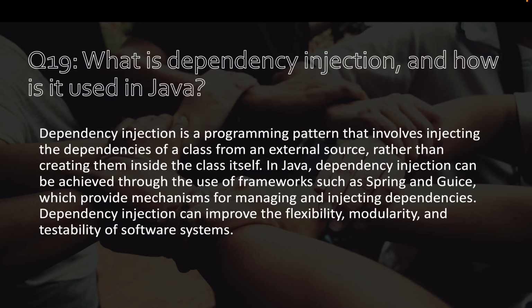Question number 19. What is dependency injection and how is it used in Java? Dependency injection is a programming pattern that involves injecting the dependencies of a class from an external source, rather than creating them inside the class itself. In Java, dependency injection can be achieved through the use of frameworks such as Spring and Guice, which provide a mechanism for managing and injecting dependencies. Dependency injection can improve the flexibility, modularity, and testability of software systems.